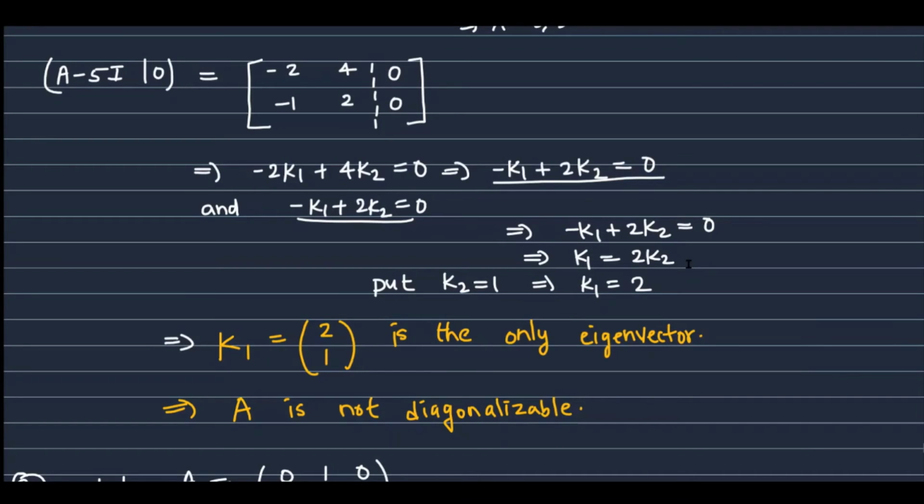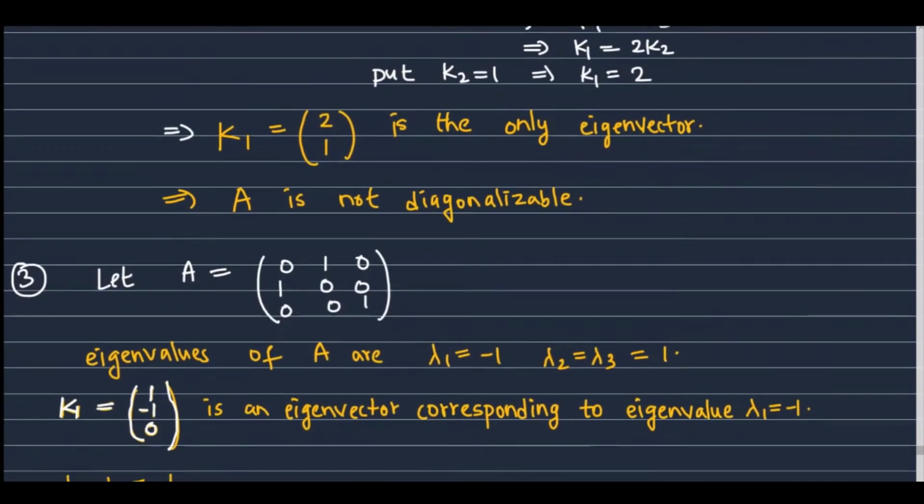So k1 is a multiple of k2. Now we can see that if we give k2 equal to 1, we will get k1 equal to 2. Now we cannot find another eigenvector independent of this. So capital K1 equal to 2, 1 is one of the eigenvectors, and every multiple of K1 is an eigenvector. But we cannot find another linearly independent eigenvector. So we can see that there is only one independent eigenvector, but A is a 2 by 2 matrix, and we are able to find only one eigenvector which is independent. So we can say that A is not diagonalizable.